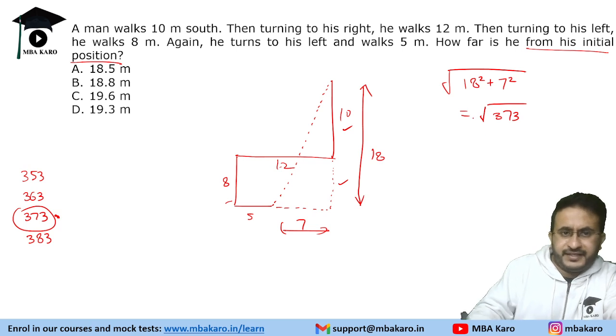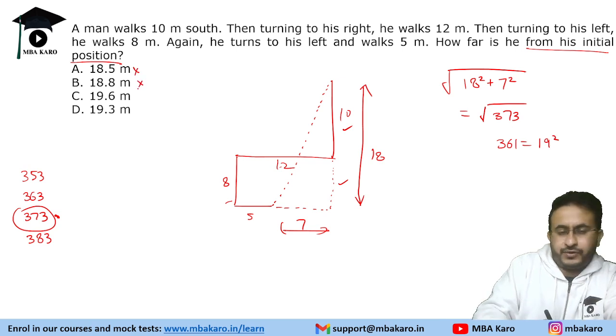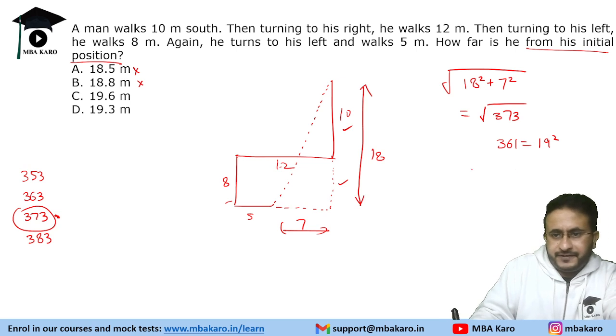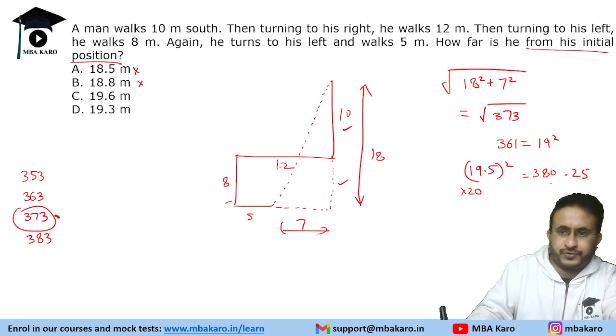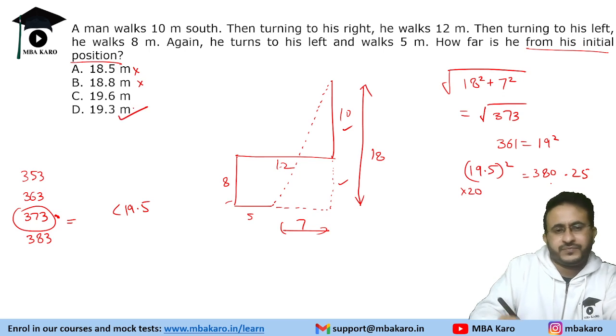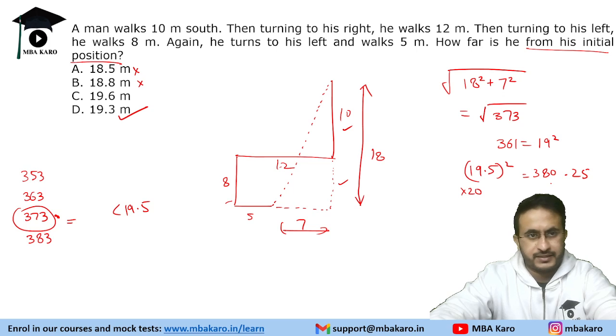Now root 373. 361 is 19 square. So definitely these are ruled out. Now 19.5, if you have to do 19.5 whole square, that will be equal to 0.25 plus 19 into 20 is 380, so 380.25. So this is 373, which is less than 19.5. The only option that fits is 19.3. So that will be the answer.